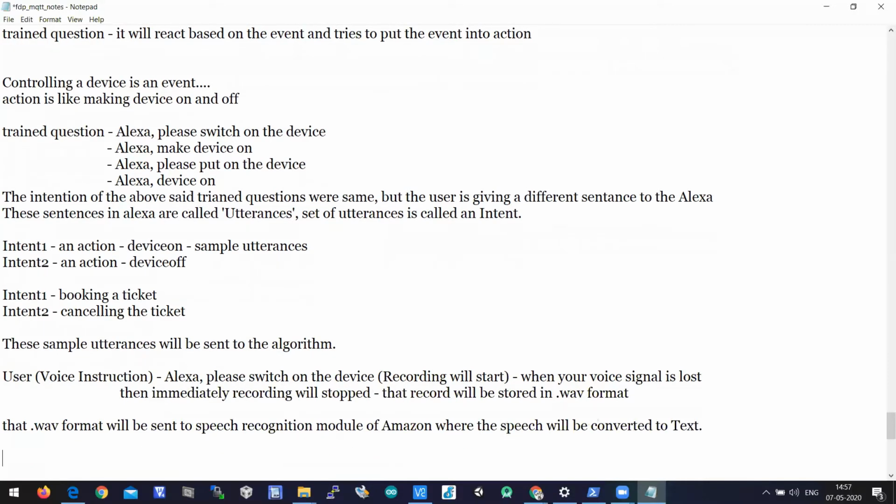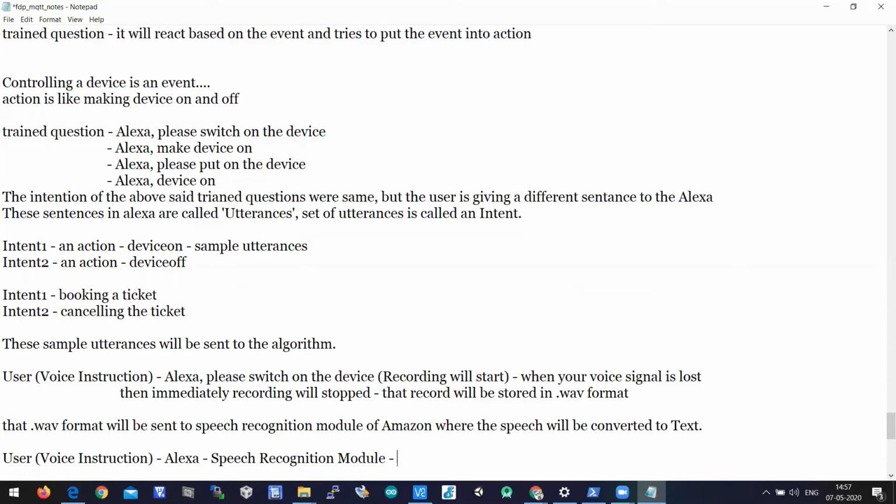So when you give a voice instruction, what is happening here? Alexa is sending data to speech recognition, and the speech recognition module is converting that speech to text.